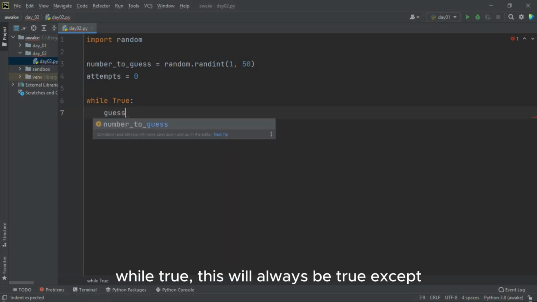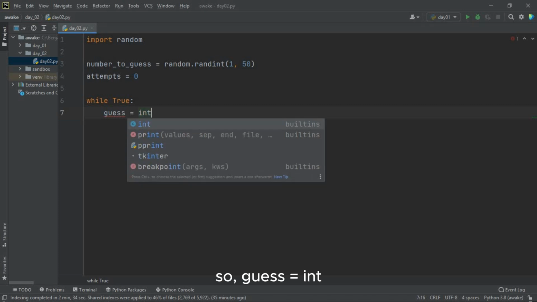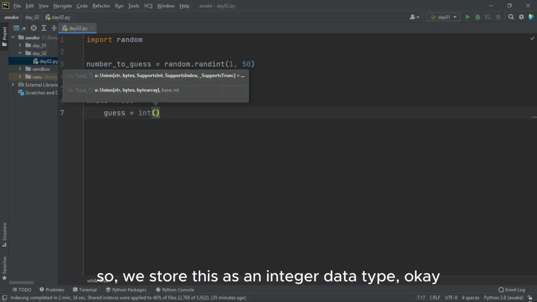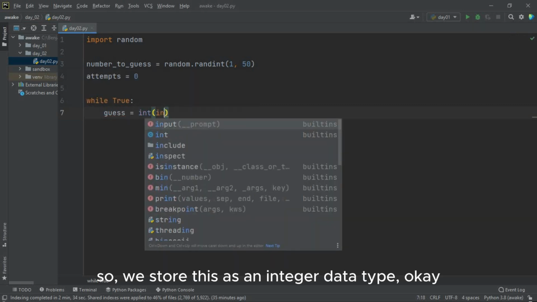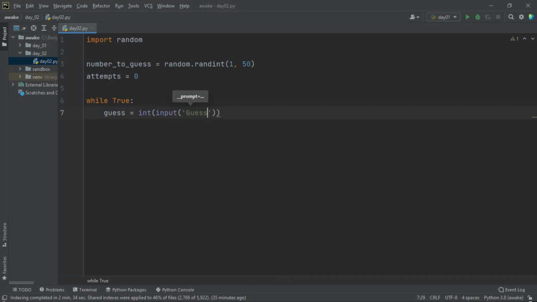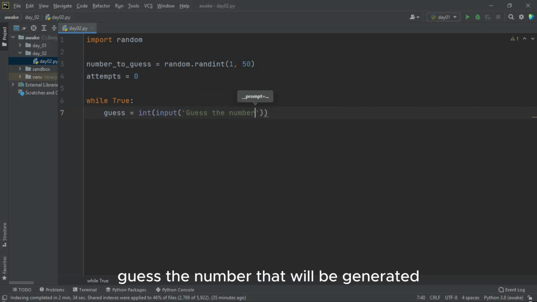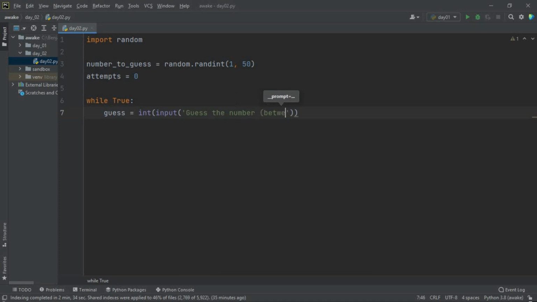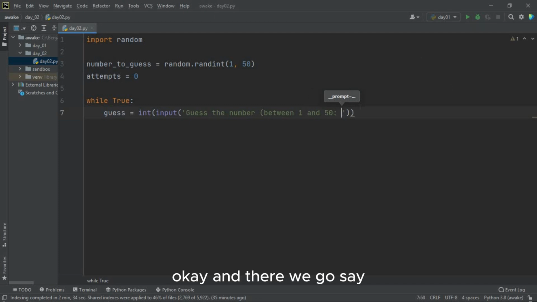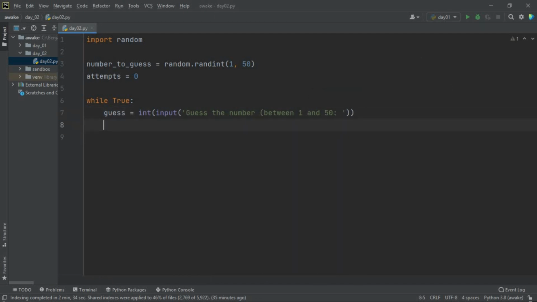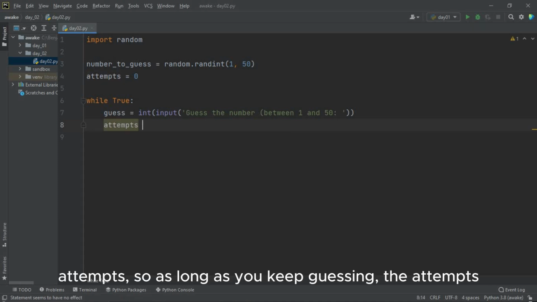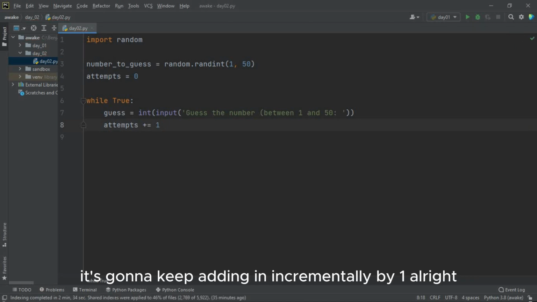so I'm going to say guess, we get the user input. So guess is equal to int, so we're storing this as an integer data type. Input: guess the number that was generated, guess the number between 1 and 50. And there we go. Then attempts plus equals 1. So as long as you keep guessing, the attempts are going to keep adding incrementally by 1.